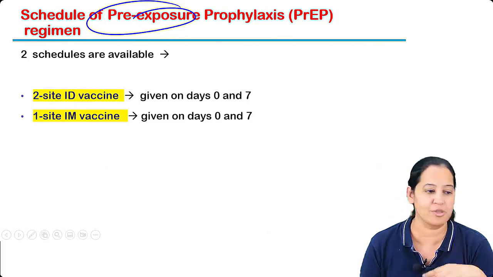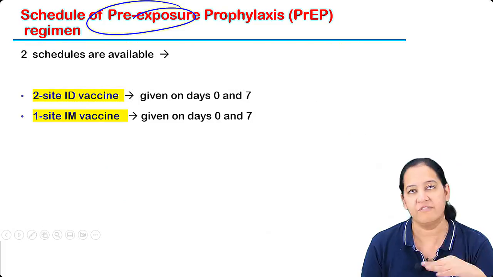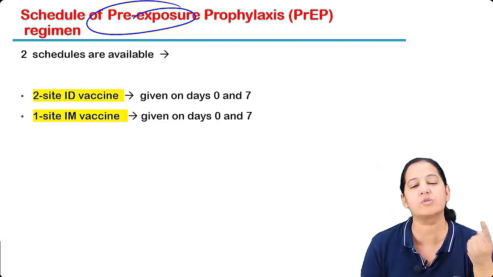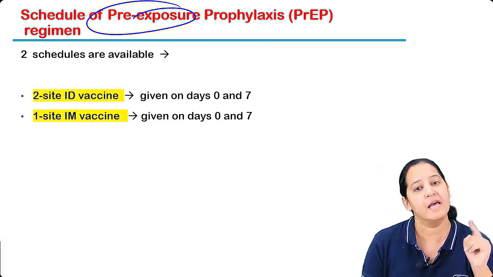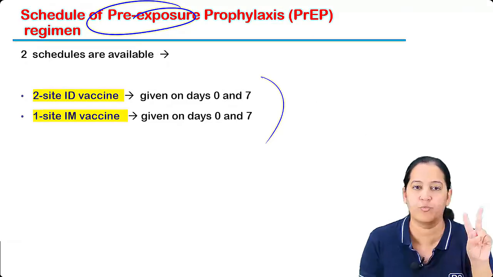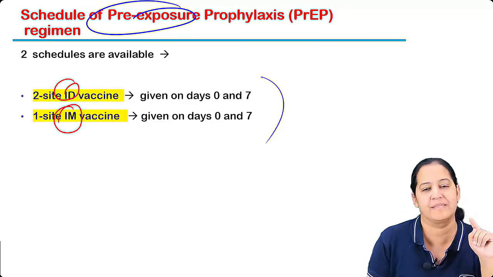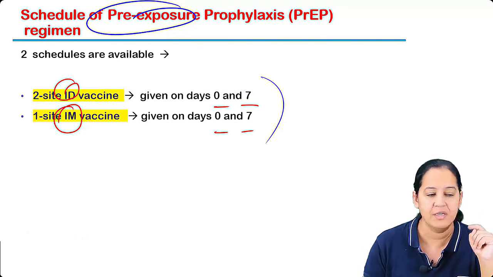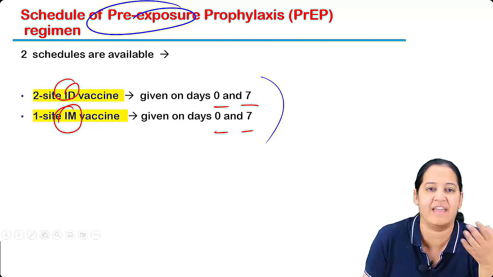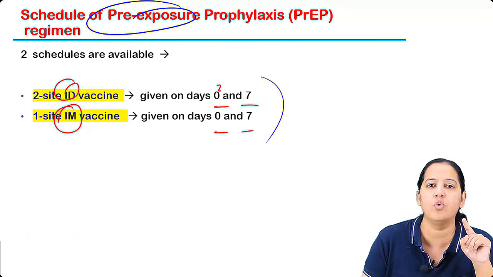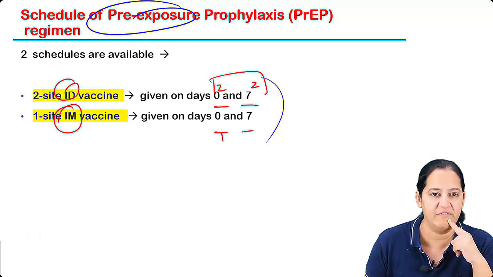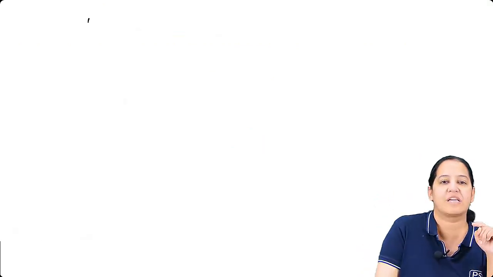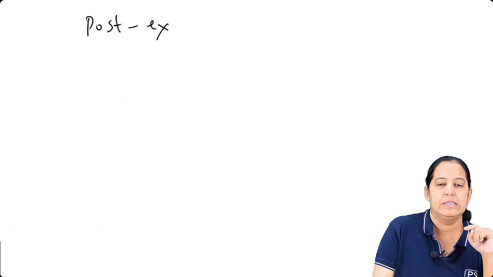Pre-exposure also we have not taken because we are not veterinary doctors. We don't come in close contact with animals. But veterinary doctors or any other people who are in close contact with animals should take it. Here also we have the same two protocols, intradermal and intramuscular. We call the person on 2 days, 0 and 7. Day 0 is not the dog bite, it is the day of vaccination. Any day can be started. So here only 2, 2, total 4, and 1, 1, total 2 injections are given. I'm summarizing all 4: post-exposure, pre-exposure.